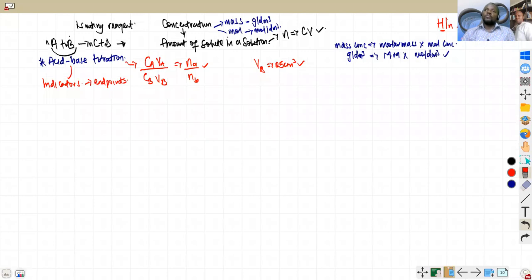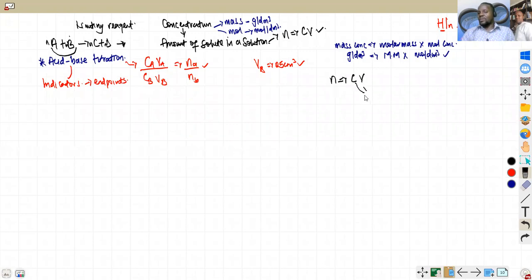Now, the amount of mole in a given substance. Number of mole is mass over molar mass. We've talked about that. Very important. So the amount of mole, I was giving you a famous one. I say N equals CV, which is very important. Now, most of you need to be careful about the formula. When you are using N equals CV, number of mole is concentration times volume.